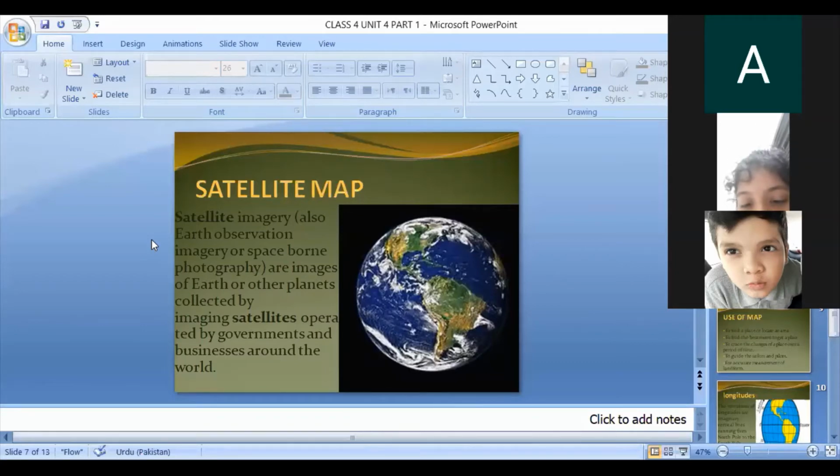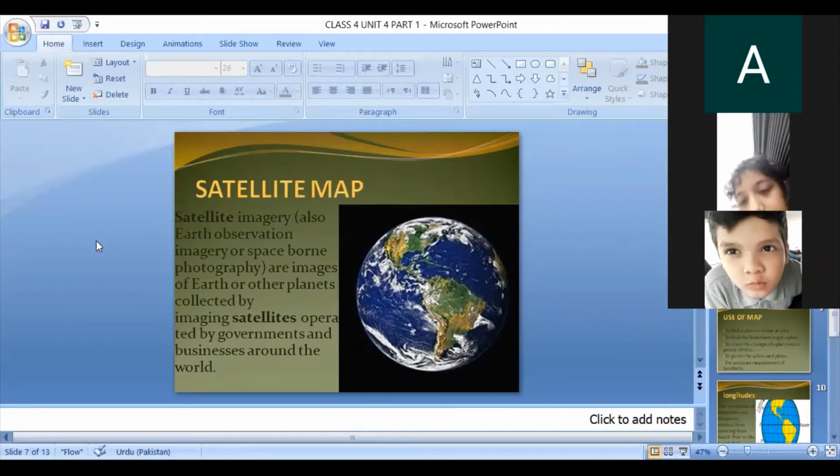For example, when there is a match in another area of the world, for example a cricket match in Australia, you can watch it sitting in your home on your TV screen. With the help of satellites, they capture the match, and you can see the cricket match on your TV. So satellite map is also a thing.